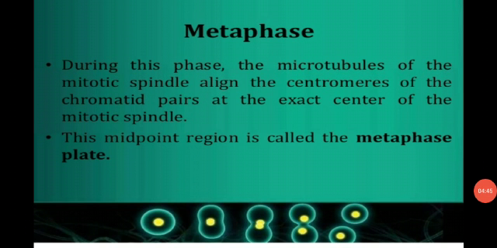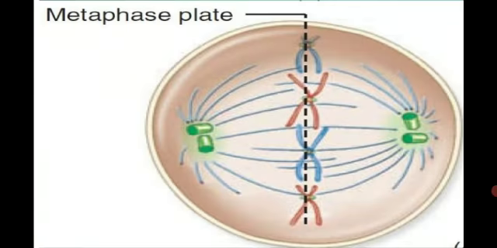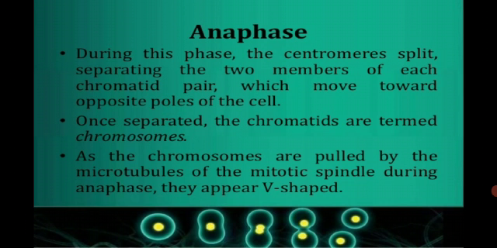Now we will talk about the second stage of mitosis, which is called the metaphase. During this phase, the microtubules of the mitotic spindle align the centromeres of the chromatid pairs at the exact center of the mitotic spindle. This midpoint region is called the metaphase plate. Here you're watching how the chromosomes align themselves at the equator of the cell, making the metaphase plate.